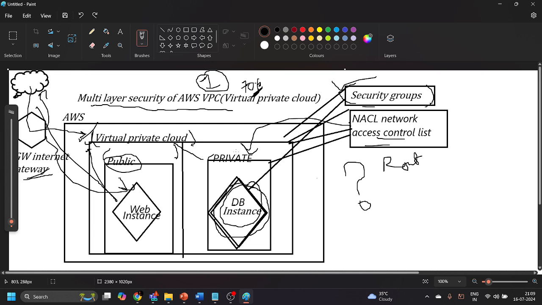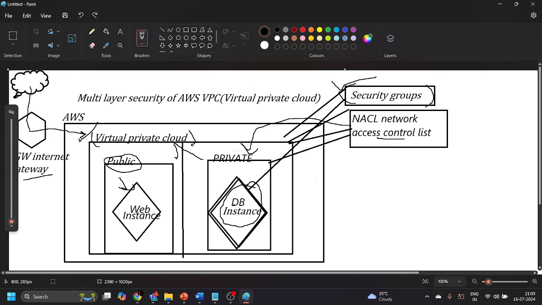Now, the next step is to create multiple virtual machines, some for the public subnet and one for the private subnet. We will see how we can connect the public virtual machine, or the web server, to the internet, whether it is allowed or not.